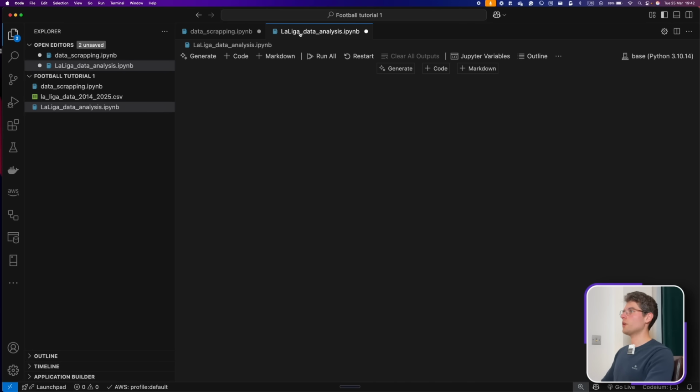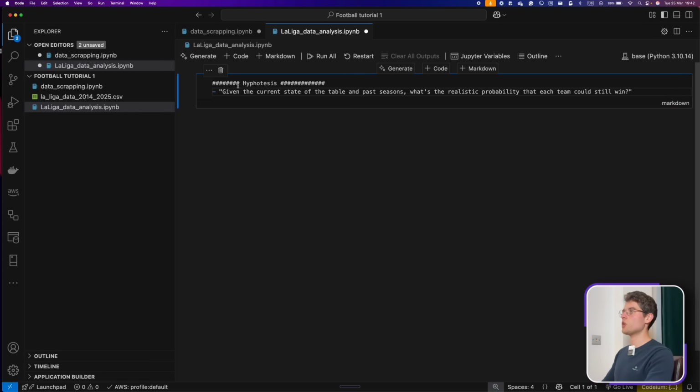So to start here, we're gonna select the kernel, our Python environment, and I wanna first emphasize the hypothesis. The hypothesis is very important because we need to set a hypothesis that will guide our analysis. Without a hypothesis, we'll be just randomly doing things that have zero benefit. Here, our hypothesis is, given the current state of the table and past seasons, what's the realistic probability that each team could still win? And this will base our analysis and predictions.